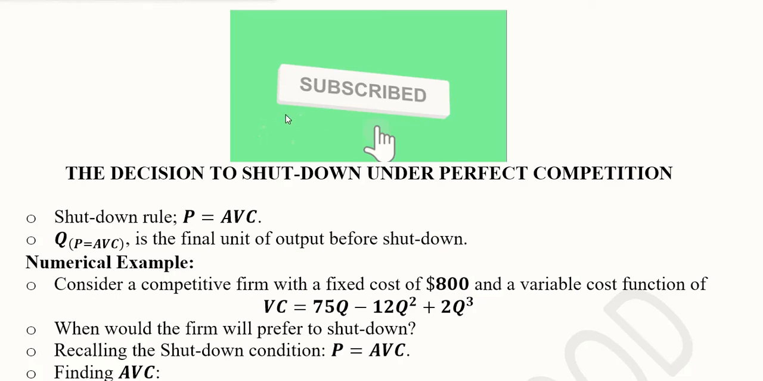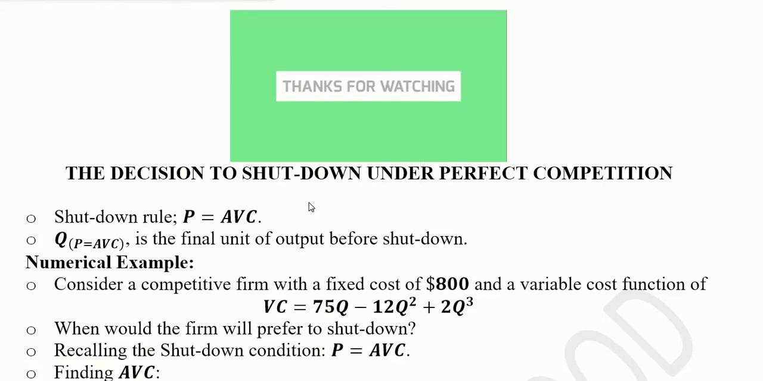Hi there. In this video, we will learn about the decision of the shutdown under perfect competition. We know from the theory that in perfect competition, firms can easily exit the market. Now, when should they exit the market? When is it time to shut down? We will get a concrete and quantitative answer in this video.